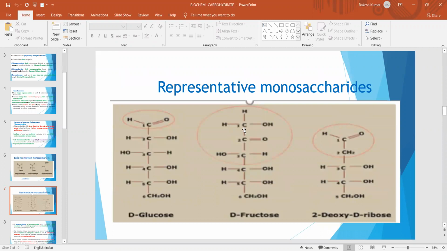Here you can see representative monosaccharide unit structures. Here D-glucose and D-fructose are examples of hexoses. D-glucose has 6 carbon units in its backbone having aldehyde group as functional group, whereas D-fructose, being a hexose, also has 6 carbon atoms in its backbone, but it has ketone functional group.